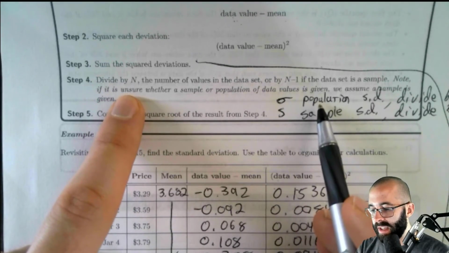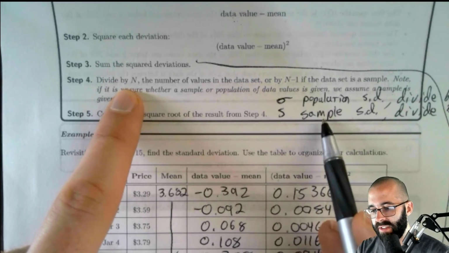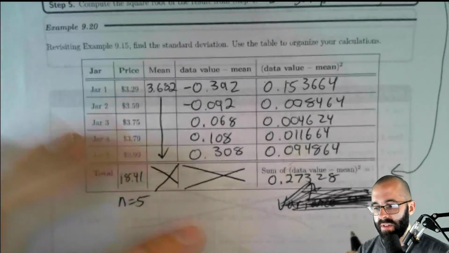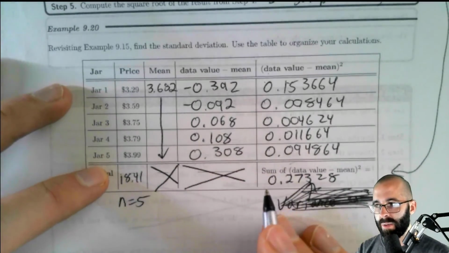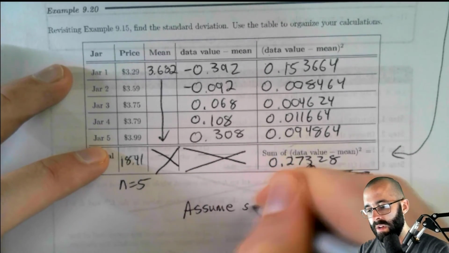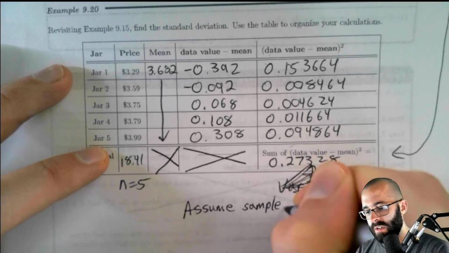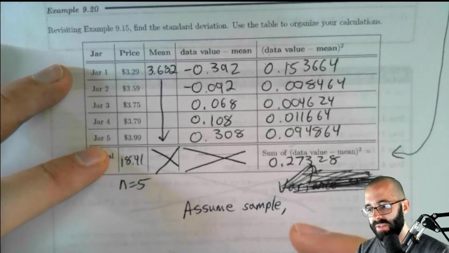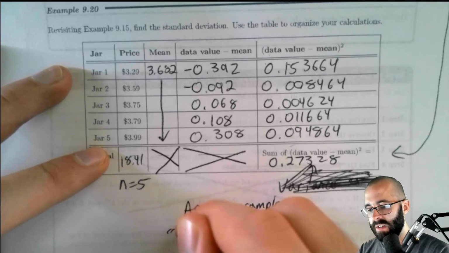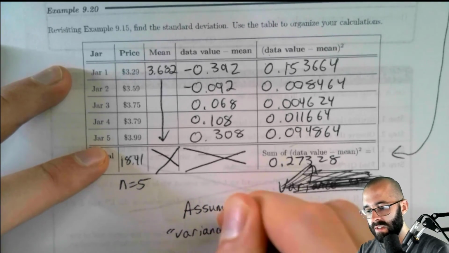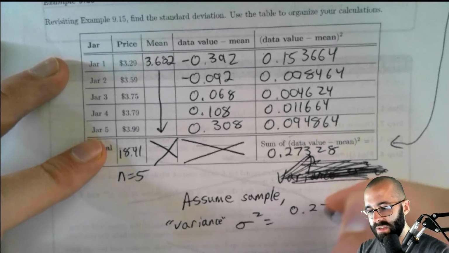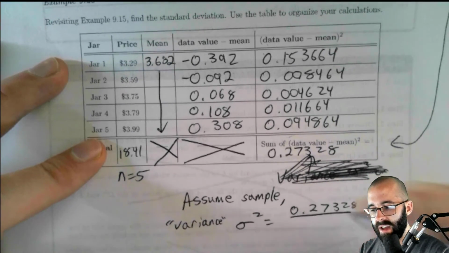If this is a population, we divide by n. If this is a sample, we divide by n minus 1. And it didn't tell us, so we're going to assume sample. So the variance is what this step 4 is. A lot of times it's called sigma squared. It's known as the variance. It's going to be this sum, 0.27328, divided by n.